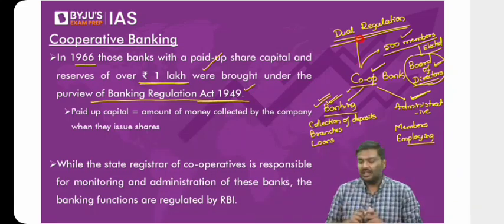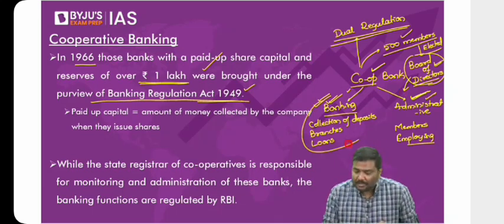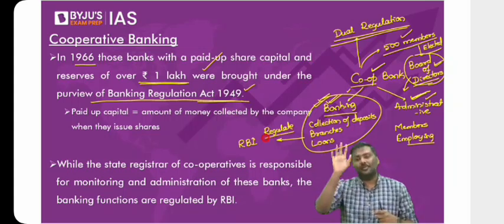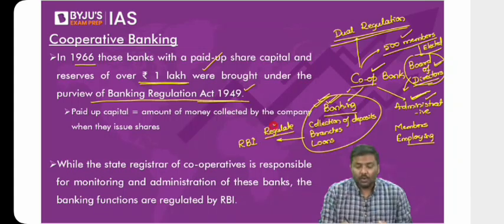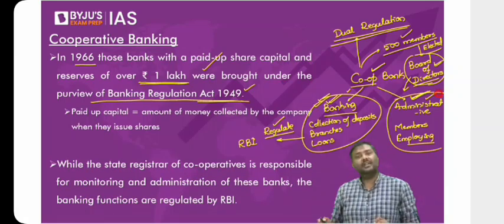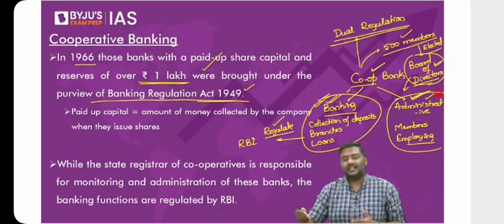What is the dual regulation here? The board of directors would basically be taking care of administrative activities. But in case of banking, understand this, the Reserve Bank of India would regulate the cooperative bank. In case of the banking activity, RBI would regulate the cooperative bank. That is, again, the decision is taken by the board of directors. But who will regulate the banking activities? RBI will regulate. What about the administrative side? Elections have to be conducted, members have to be enrolled, auditing of the cooperatives has to be conducted, etc. Who will take care of this administrative side?